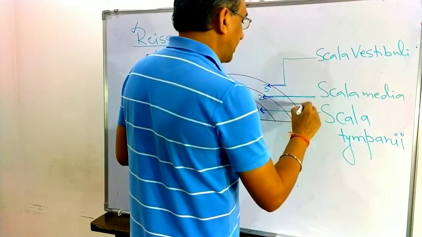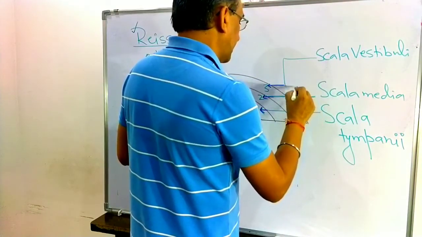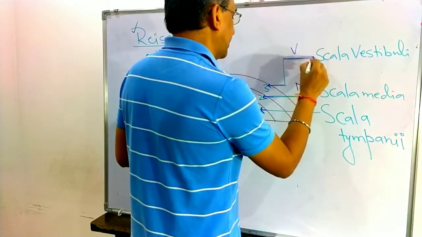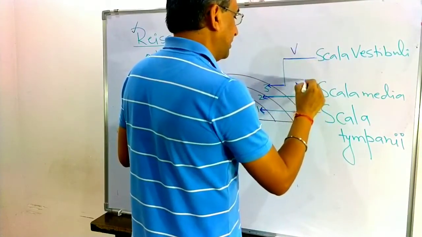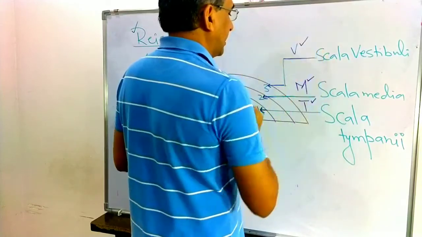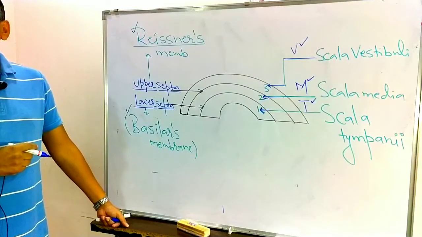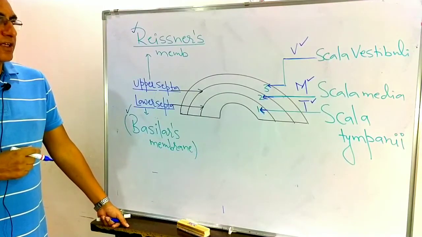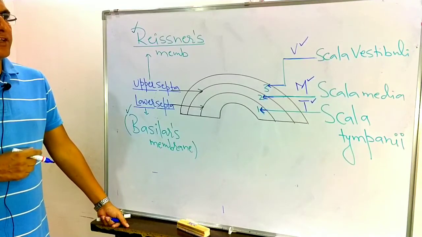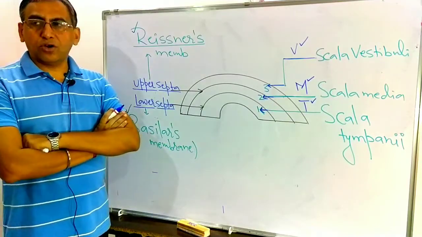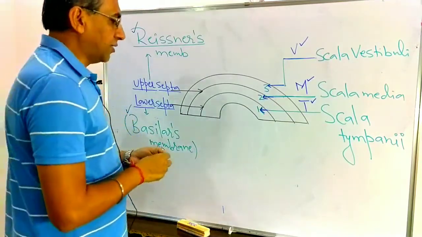So you can remember, like there is a virus, TMV, tobacco mosaic virus, maybe you have listened. TMV: tympani, media, vestibuli. These are the three chambers of the cochlea. Scala tympani is the lower chamber, scala media is the middle chamber, scala vestibuli is the upper chamber.